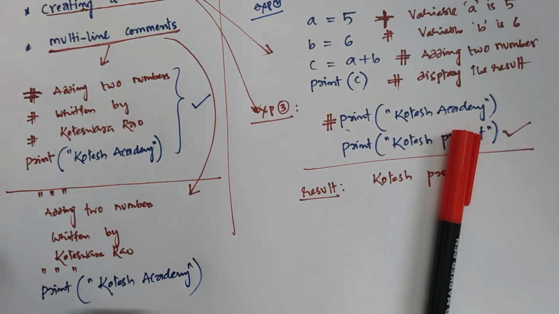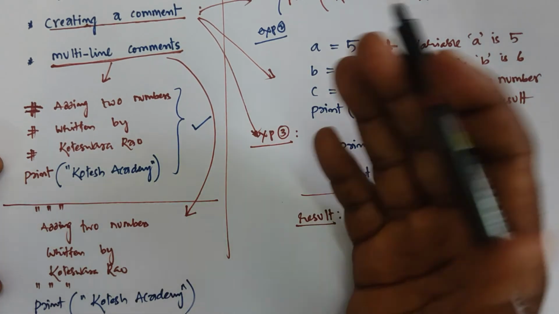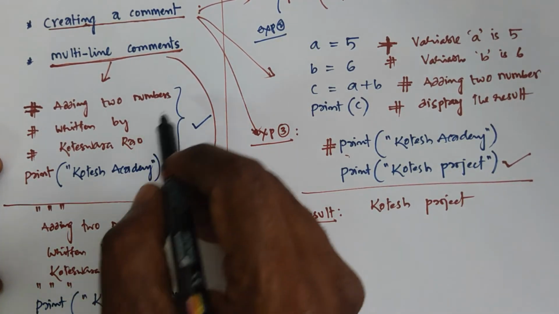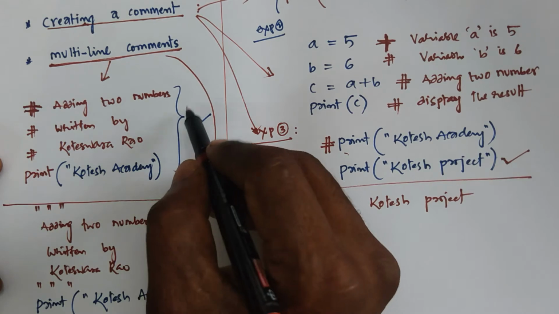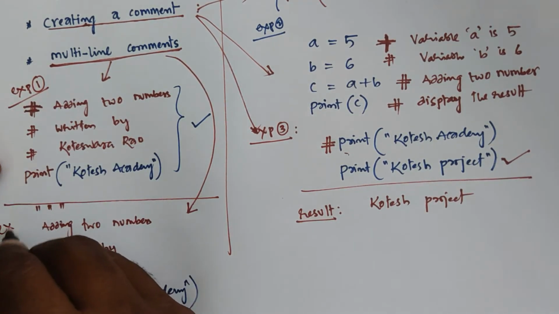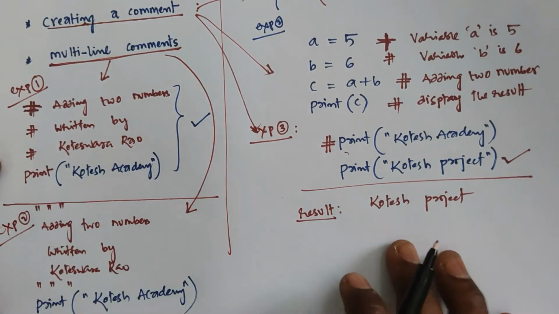That is the difference between creating a comment and multi-line comments. Multi-line comments is the example 1, this one is example 2.